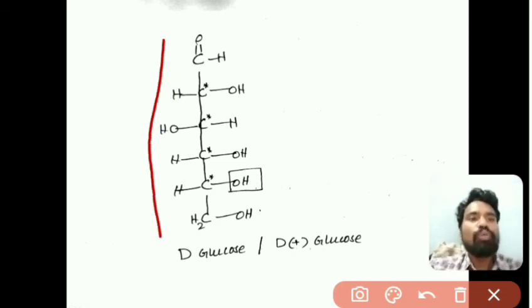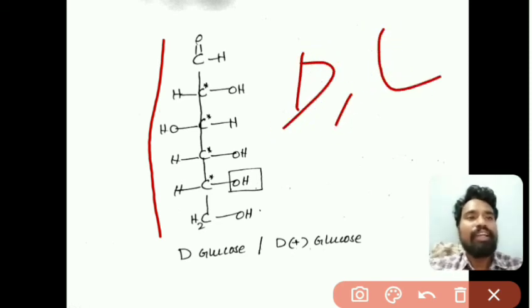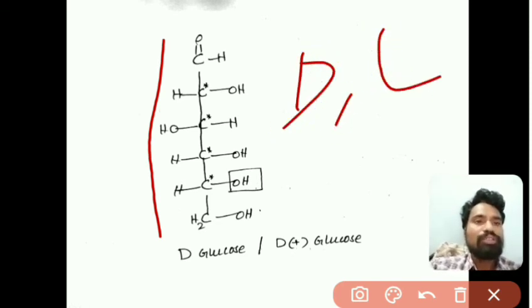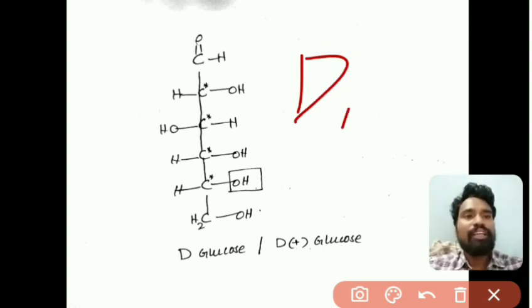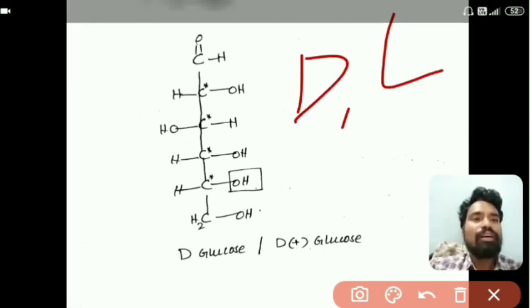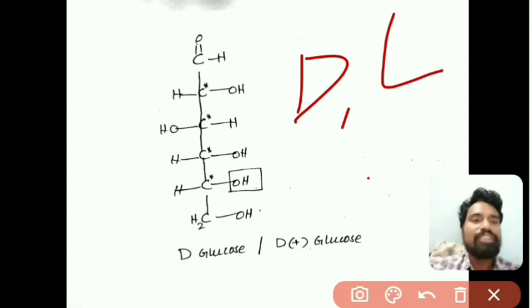So we have to know what D and L are. Here the capital D, capital L nomenclature is given based on the position of the highly oxidizing group at the last asymmetric center.